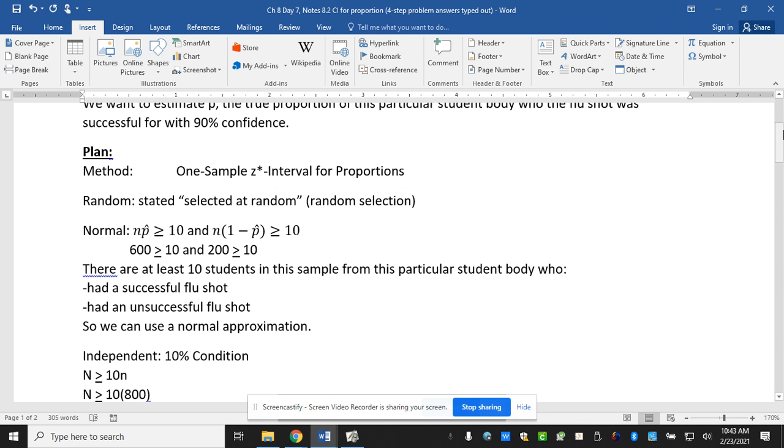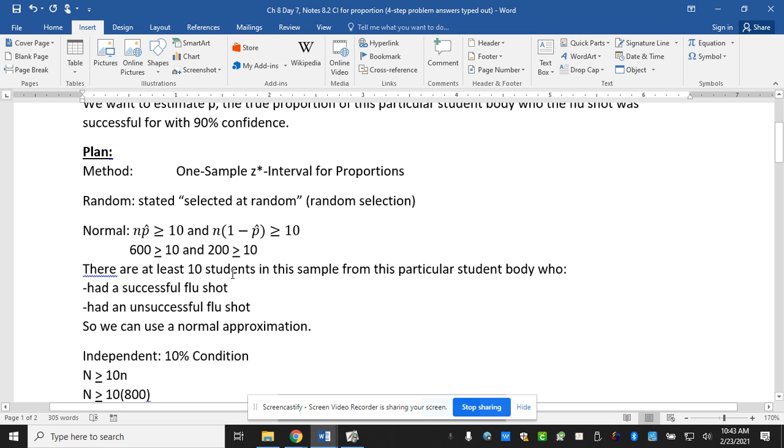So normal, remember you're checking n times p hat, so make sure you got the hat there. Again, this is still part of what was in the video, where I talked about yesterday. There are at least 10. Well, this is the number for my sample, how many successes in my sample.